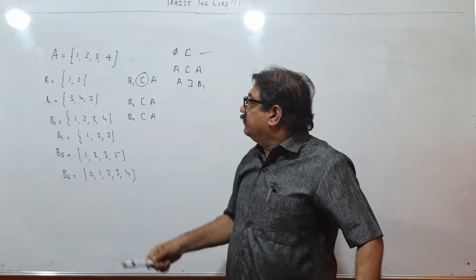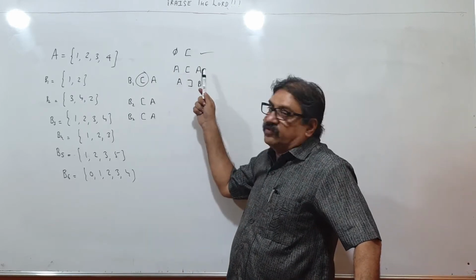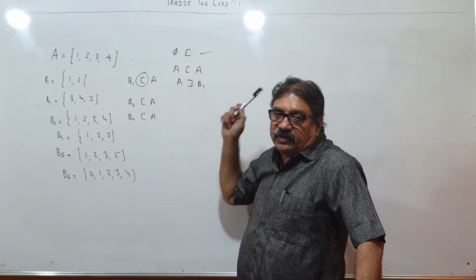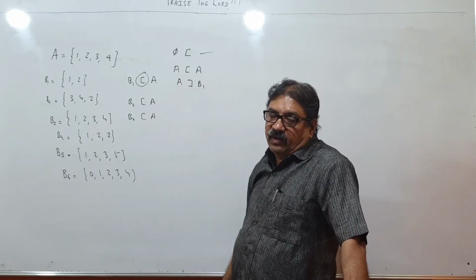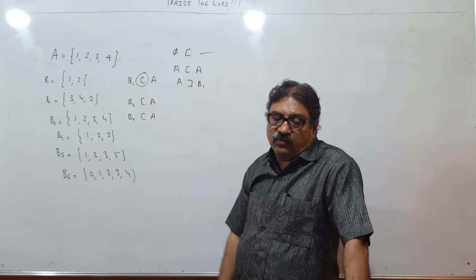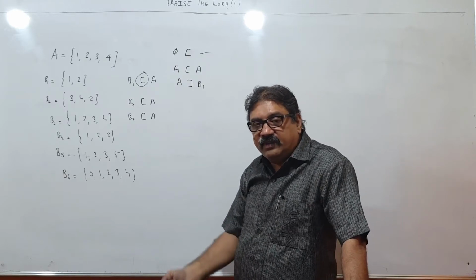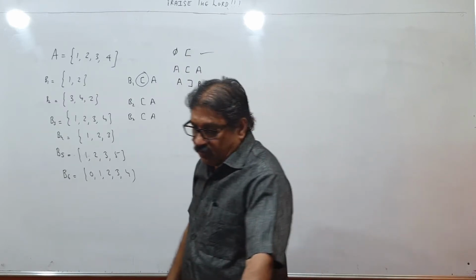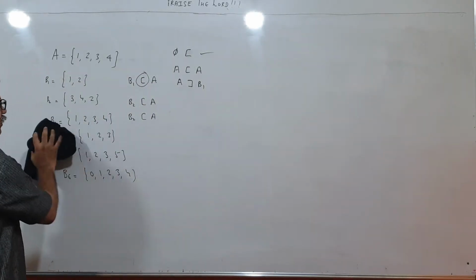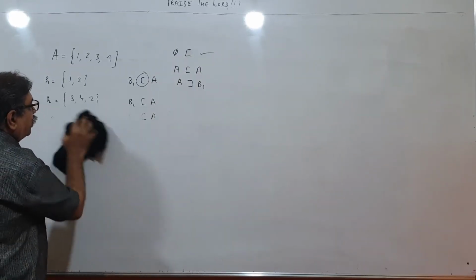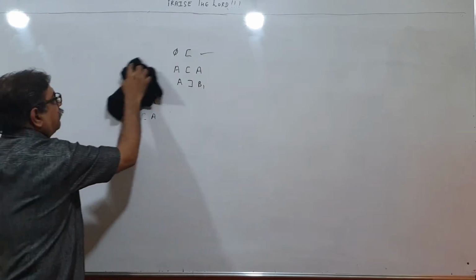Because whatever elements are there in this A, they will be in this A also. Therefore A will be subset of A. Null set will be subset of every set. Null set will be subset of null set also, because null set is subset of every set. So that is what I talked about subset, how to check whether a set is subset of a given set or not. And now children, please remember,